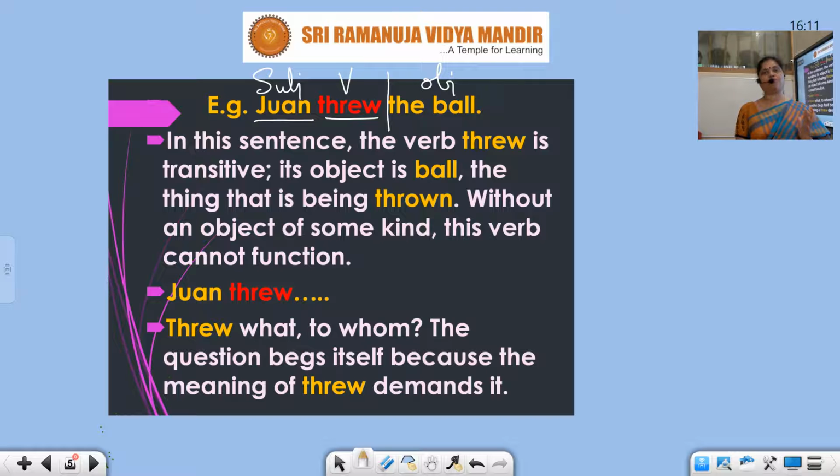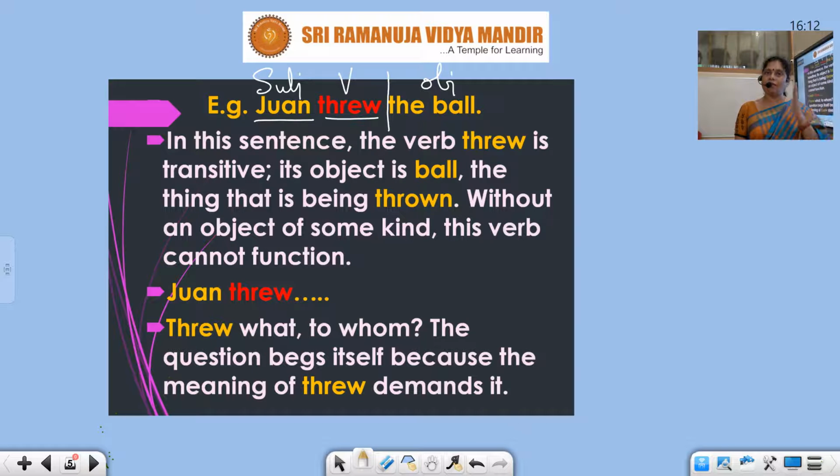So now you must have understood, students, when an object is not placed and the verb becomes meaningless, incomplete, then remember that verb is transitive. He threw. You don't understand. He kicked. You don't understand what?